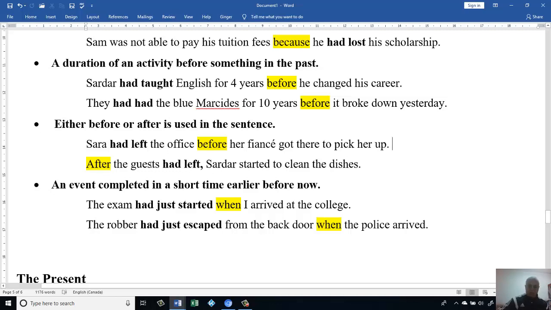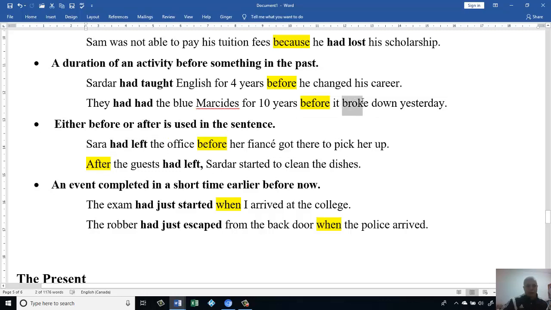Let's say the guests leave at 10 o'clock. Sardar will start cleaning after 10 o'clock. This has to be older. This is old. This is past. This is past perfect. This is past. This is past perfect. This is past.